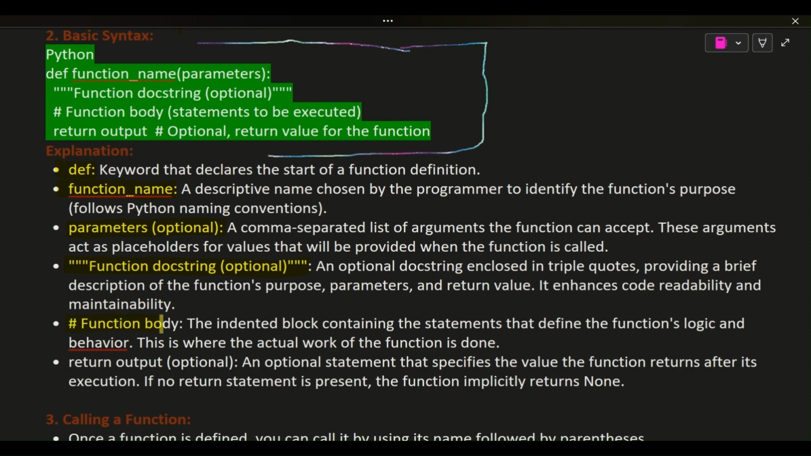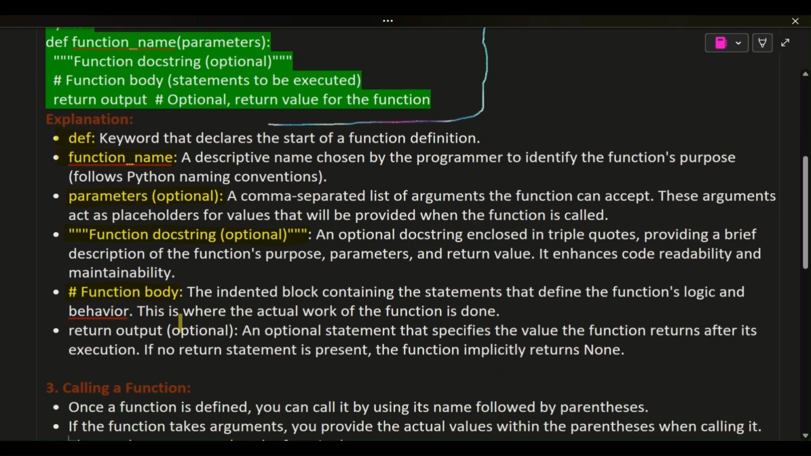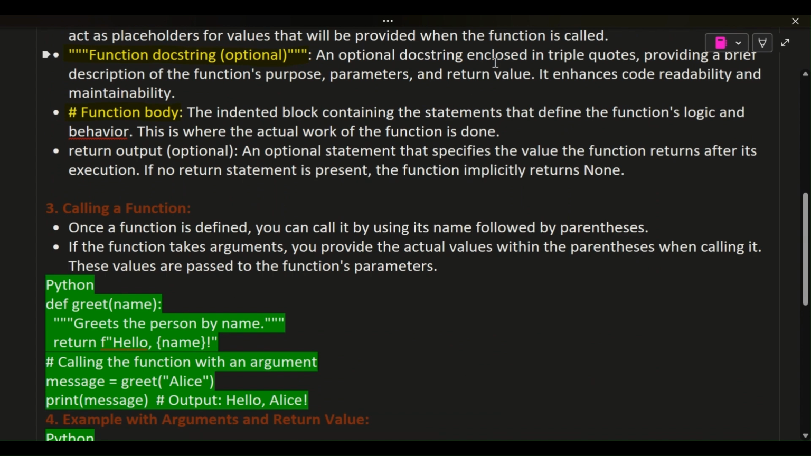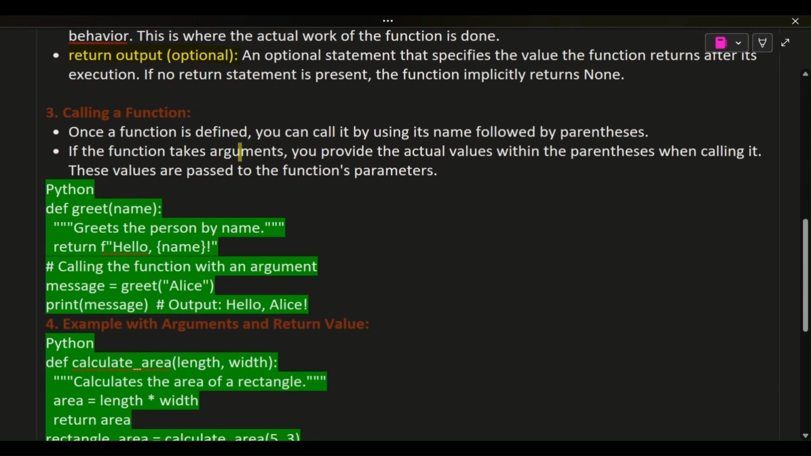Function body: the indented block containing the statements that define the function's logic and behavior. This is where the actual work of the function is done. Return output, optional: an optional statement that specifies the value the function returns after its execution. If no return statement is present, the function implicitly returns None.